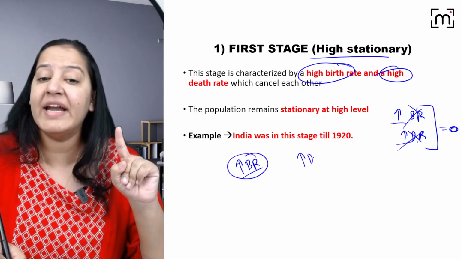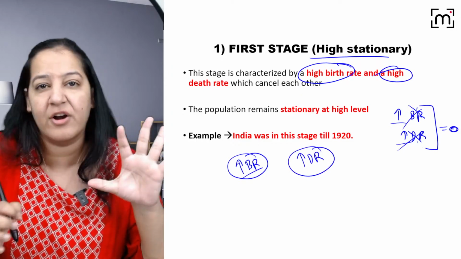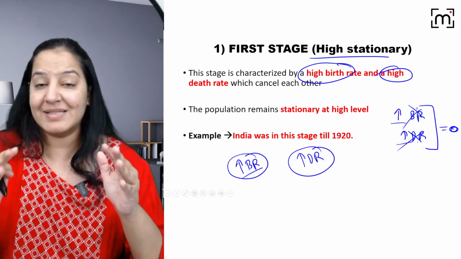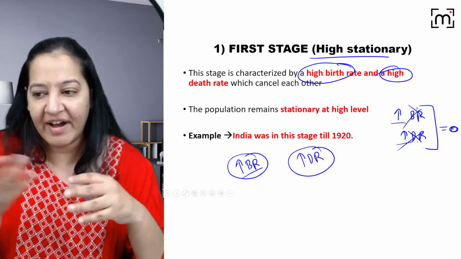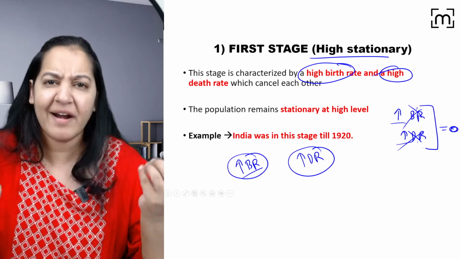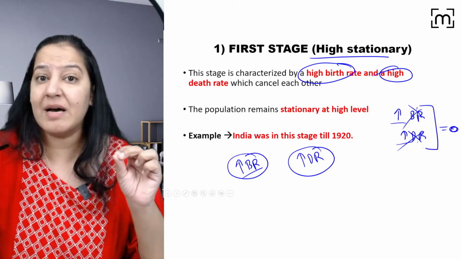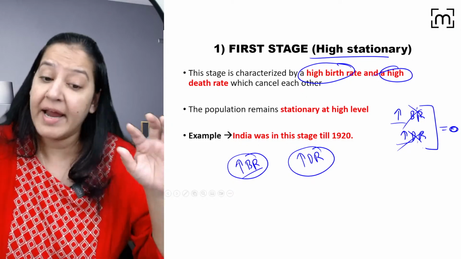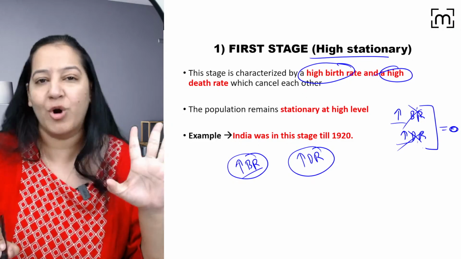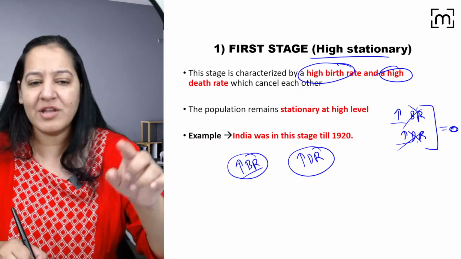And a high death rate indicates the health services in that country are not good. In some country, if I say the death rate is very high, you will say what are the doctors doing, why are they not saving the people, why are people dying in that country. If the death rate is high, it indicates the health services in that country are poor. So it is also not a good thing. You got my point? So both are not good.